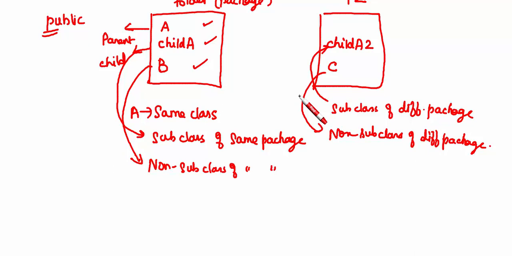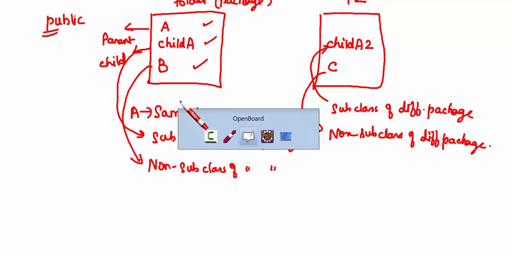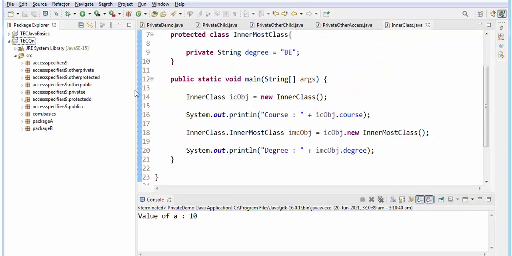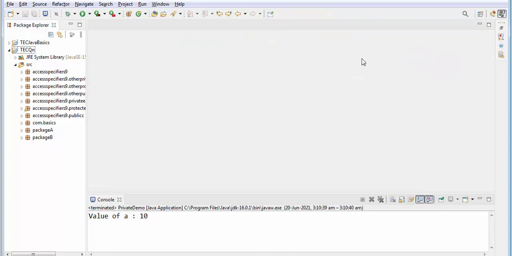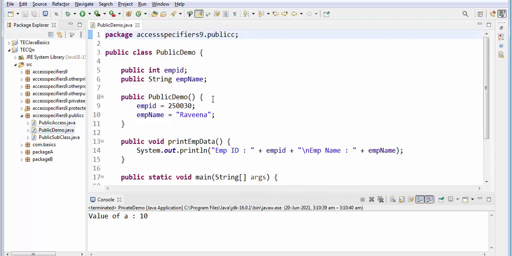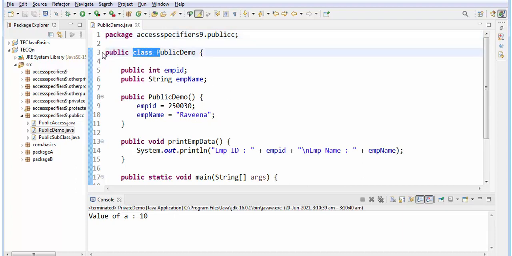Okay, we'll see the code for this, then we'll move to the next one, because if I explain everything together it will be confusing for you. So here I have written codes for everything separately. First one, public demo. Here I have this class, and I have declared it as public.